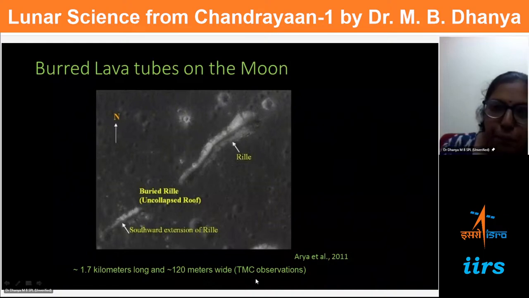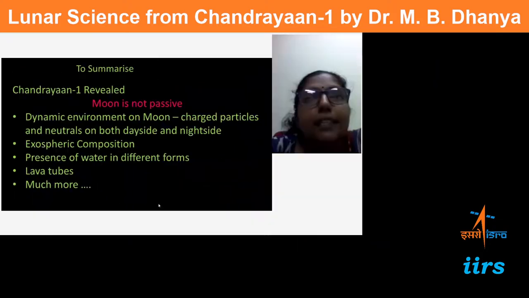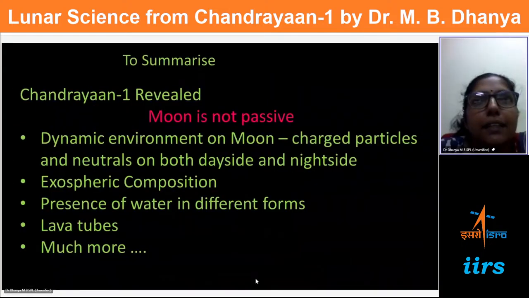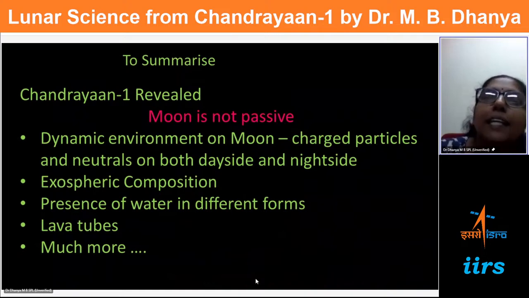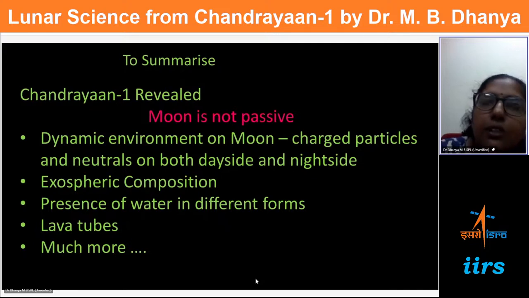So now to summarize, Chandrayaan 1 has revealed, most importantly, in a nutshell, if someone asks, we can tell that the moon is not passive. That is what we understand, because the moon has a very active environment. It interacts with the particles, it interacts with the radiation, it has an exosphere with variabilities, it has water in different forms, and there are lava tubes and much more. There may be some results which I could not cover because of the lack of time. So that's why I have written much more. I hope I could give glimpses of some of the results at least.